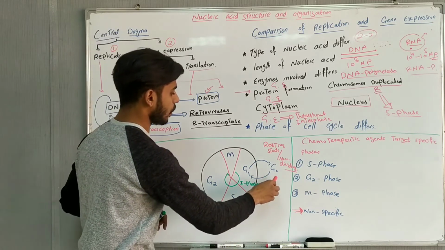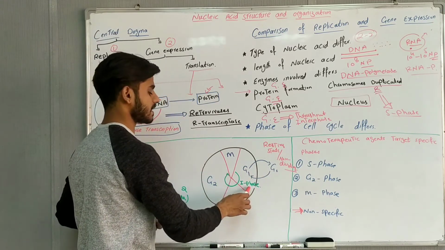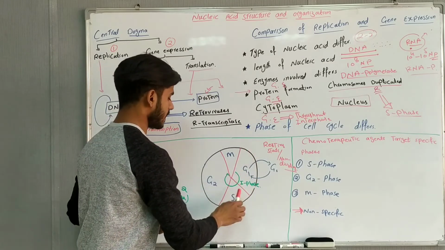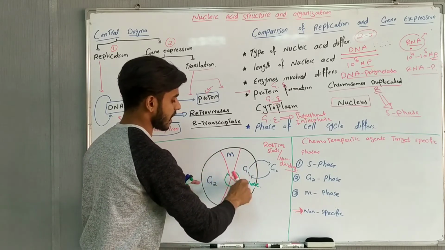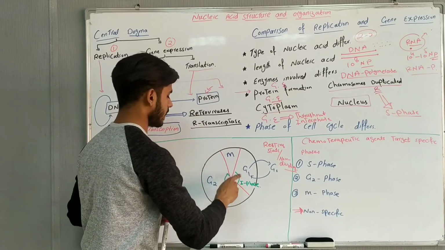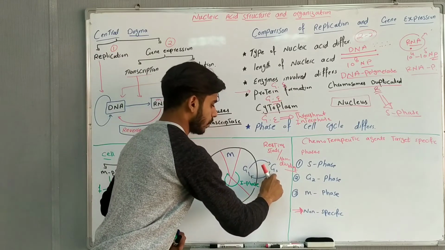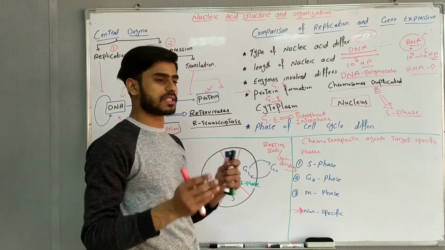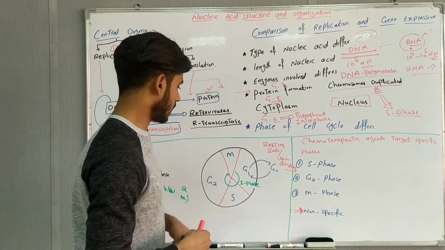But some cells go back from G0 phase to G1 phase, which is the first part of the interphase. G1 phase, S phase, and G2 phase are all three the phases of interphase. So interphase consists of how many phases? Three: G1 phase, S phase, and G2 phase. Some cells go from G0 phase to G1 phase. Examples are the epithelial cells. Epithelial cells will undergo G1 phase and start their division.